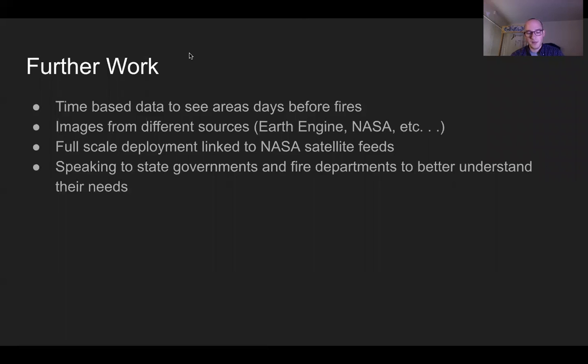In the future, I would love to have a much heavier pipeline of data going in. I know NASA has excellent satellite feeds. Google has some different map satellite imagery services like Earth Engine. They have a few others. I really just want to be able to build a tool where state governments can have a continuous pipeline of satellite imagery running through, and a system where it'll raise alerts, saying, hey, there are say 50 square miles right here that look like a tinderbox virtually, and you need to get a handle on that. Hopefully they know about it, but sometimes they don't, and that needs to be taken care of.